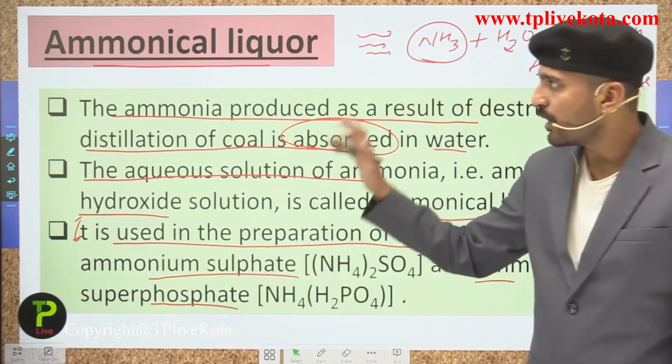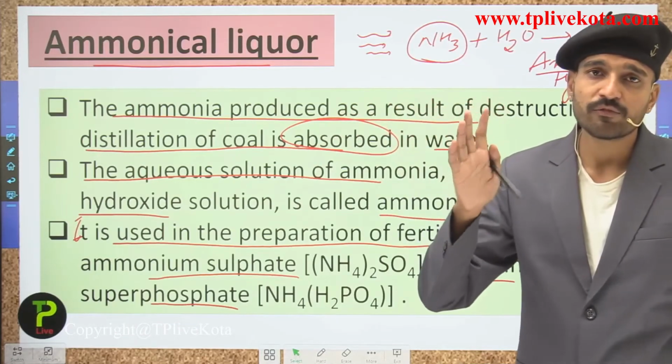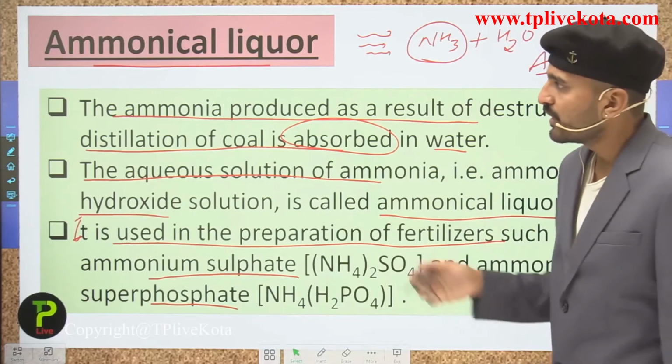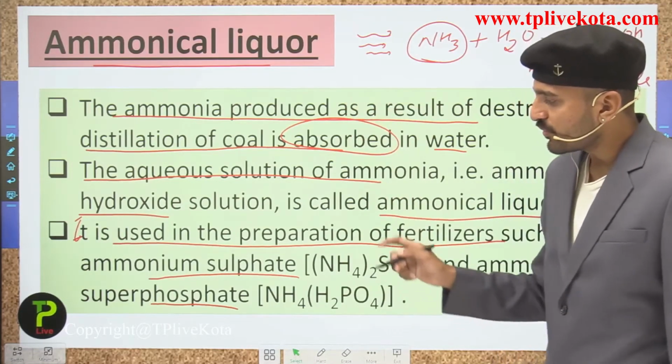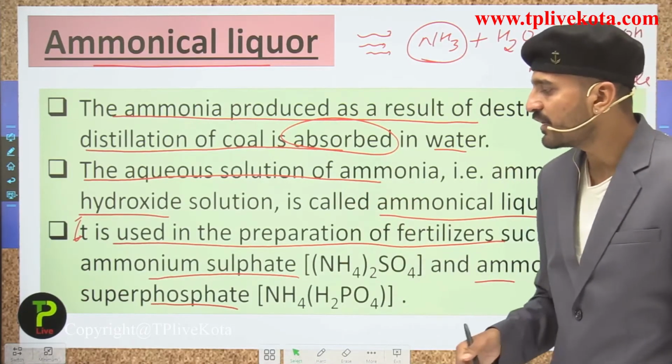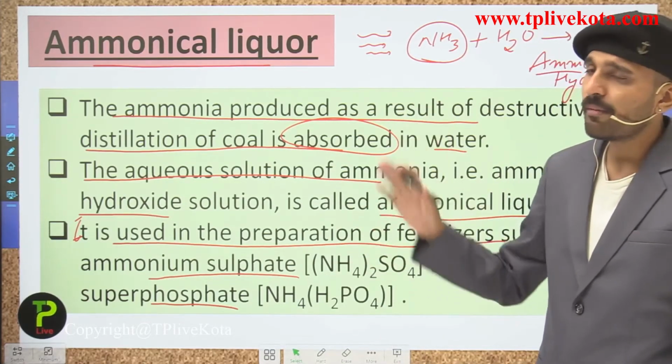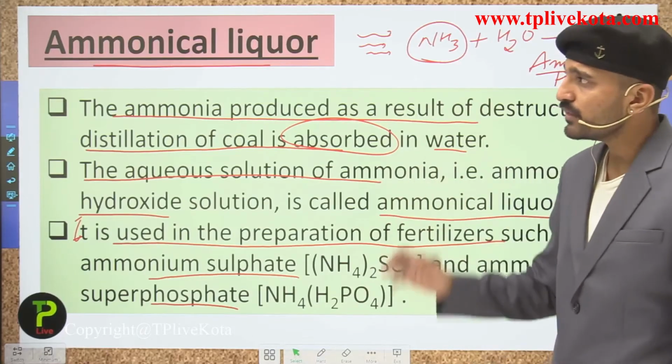The ammonical liquor contains nitrogen, and the nitrogen is used for making fertilizer. So simply remember that much about the ammonical liquor.